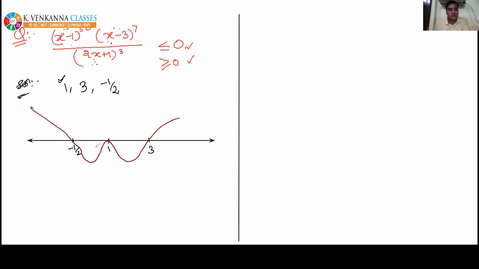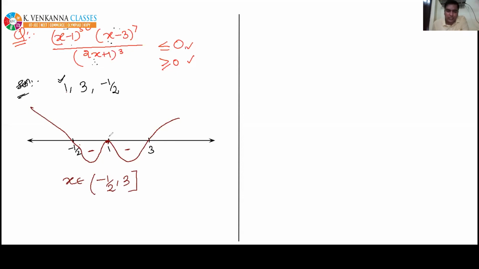First, less or equal to 0. So less or equal to 0, this. Now, minus half to 1, 1 to 3. See everyone, can I combine and write it minus half to 3 directly? At minus half, I will put open, and at 3, I will put closed because it is making numerator 0. And yes, think about 1.